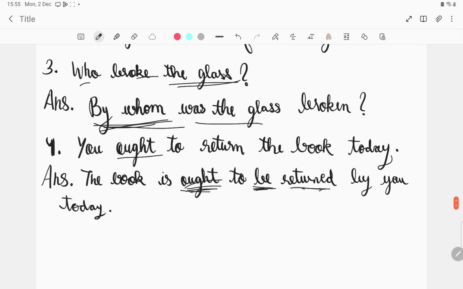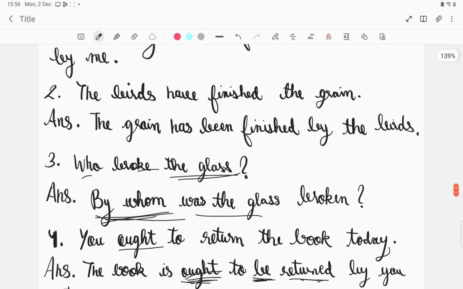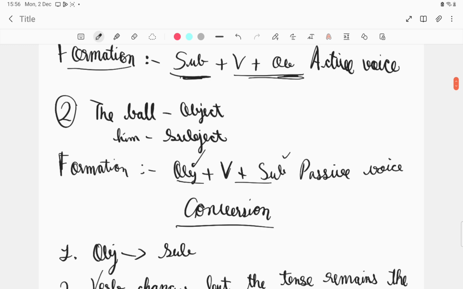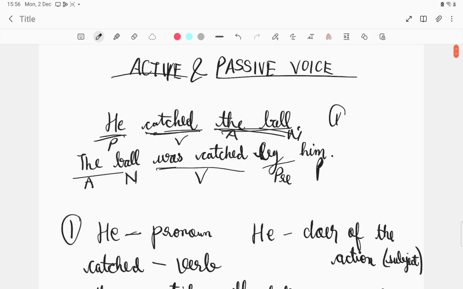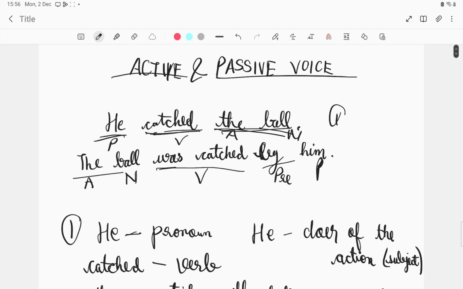Now the next sentence, though I'm not finding any special sentences, let me try to find sentences first. Okay, till now I found that these sentences are enough, and as our syllabus is basically about passive voice, it's basically about the conversion of active to passive, not passive to active. But if still, for clarity, you want a video regarding conversion from passive to active voice, you can always comment down below.